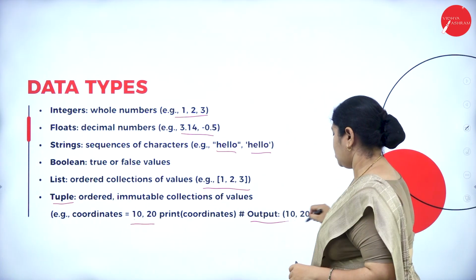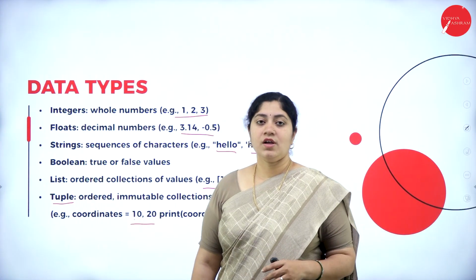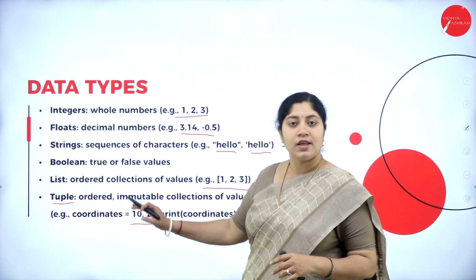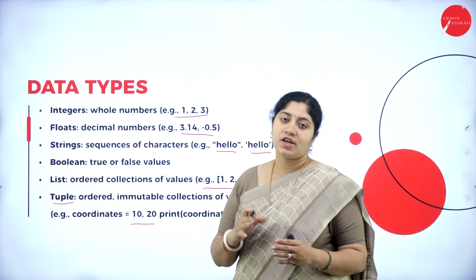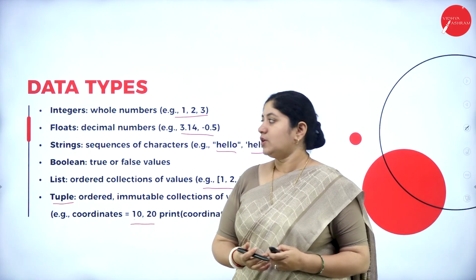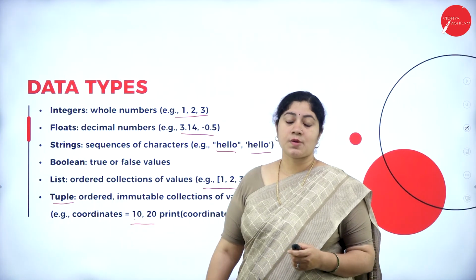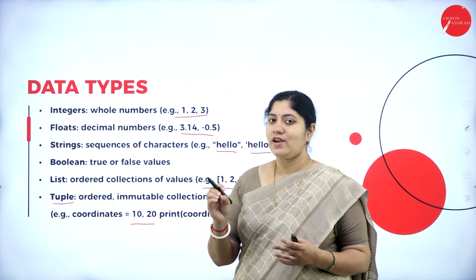The output will be 10, 20. So we can say it is an ordered as well as immutable collection of different values. So these are the various data types that we considered in order to write our code.